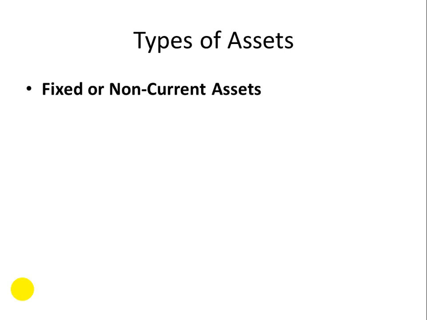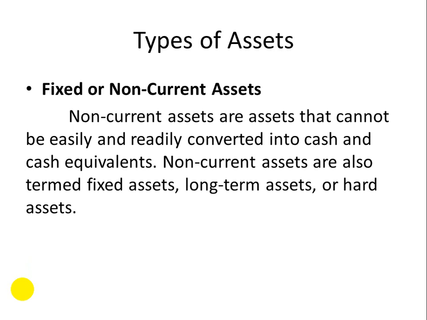Okay, the second type is fixed assets or non-current assets. Non-current assets are assets that cannot be easily and readily converted into cash and cash equivalents within 1 year. This is the definition of fixed assets. We defined the current assets as those assets which can be easily converted into cash within 1 year.